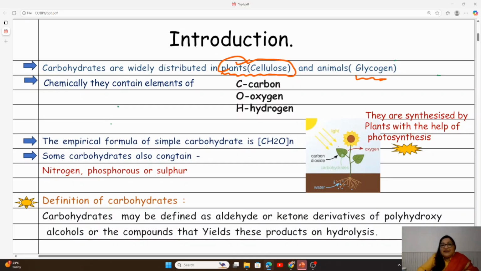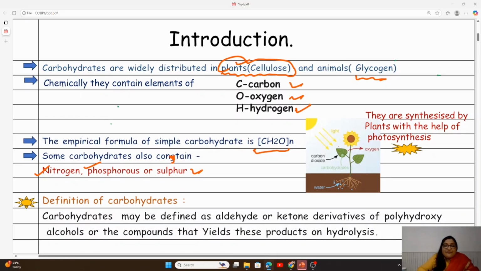And if we see the elemental composition, it is composed of carbon, oxygen, and hydrogen. But there are some other elements also which are found in carbohydrates. They are nitrogen, phosphorus, and sulfur. The chemical formula goes like CH2ON, and we know that all these carbohydrates are synthesized by plants with the help of photosynthesis. So plants are autotrophic, they produce their own food, but yes, we are dependent on the plant. This is a very basic thing actually.